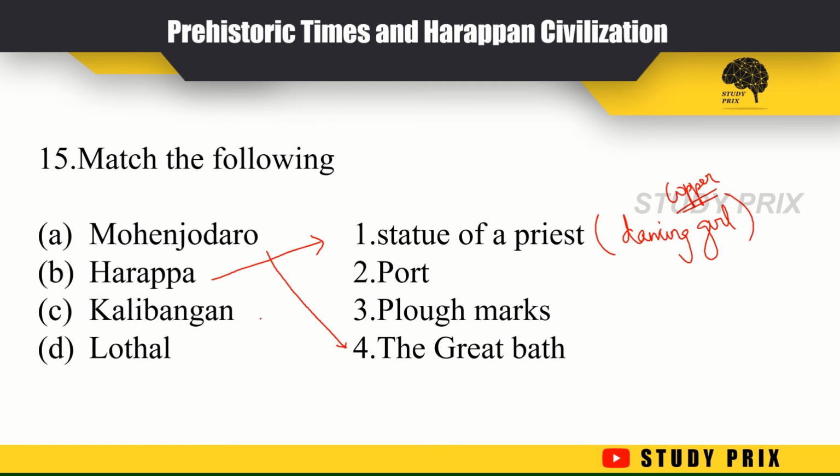At Kalibangan we have found plough marks because they did agriculture as their main occupation. And at Lothal in Gujarat we found the dockyard, the place where ships are maintained and repaired. So: Mohenjo-daro, Great Bath; Harappa, the statue of priest; Kalibangan, plough marks; Lothal, port.